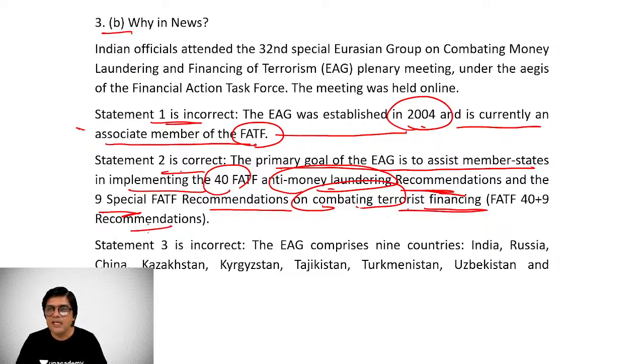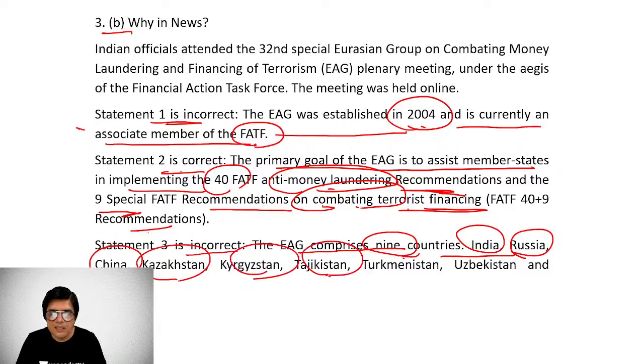These are a total of 49 recommendations of FATF, the Financial Action Task Force, and EAG, the Eurasian Group, being an associate under the aegis of FATF, is implementing them. Statement 3 is incorrect because EAG comprises 9 countries, which include India, Russia, China, Kazakhstan, Kyrgyzstan, Tajikistan, Turkmenistan, Uzbekistan, and finally Belarus. Only these 9 countries, so it doesn't include the USA, and therefore the third statement is wrong.